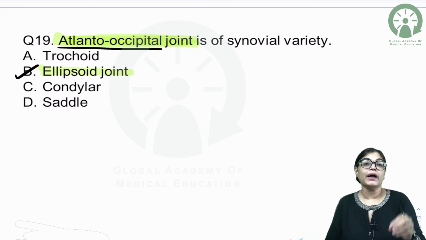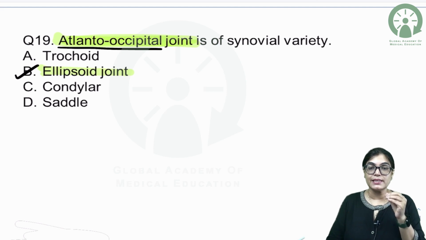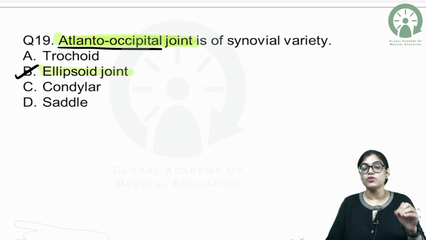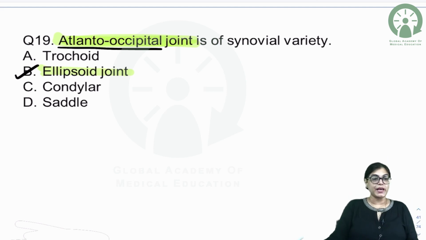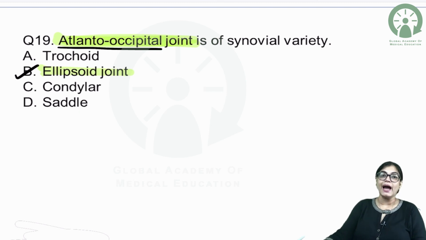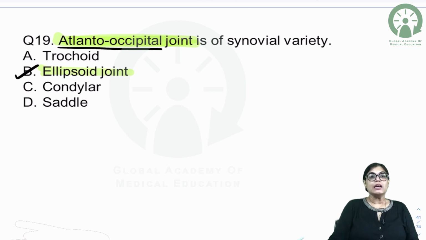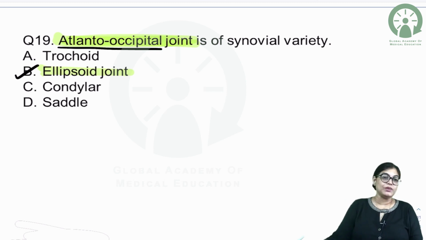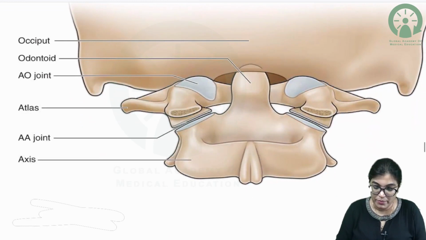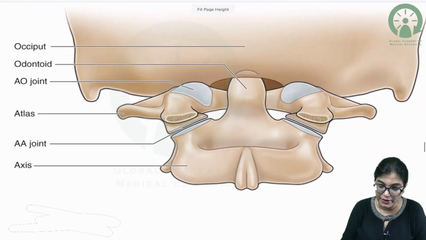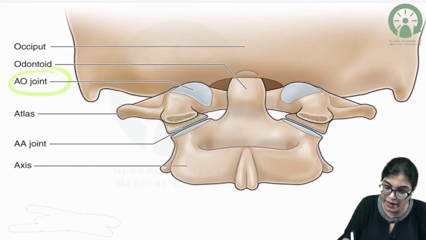When we are talking of the median atlanto-axial joint, that is an example of pivot type of synovial joint. But the articulation between the first cervical vertebra, atlas, and that of occipital bone, the example is of ellipsoid variety of synovial joint. Let me show you this image. So you can see here AO joint. What do you mean by AO joint?